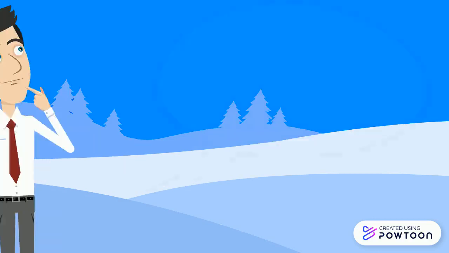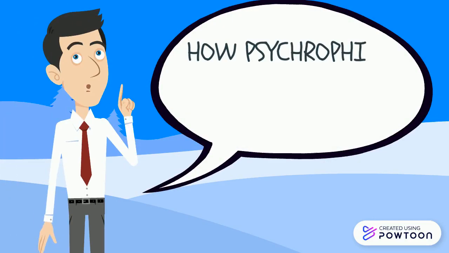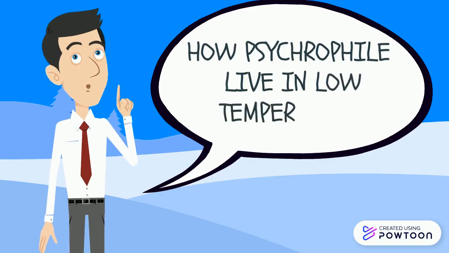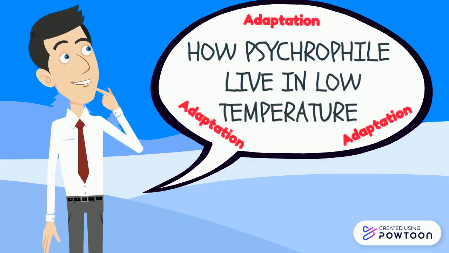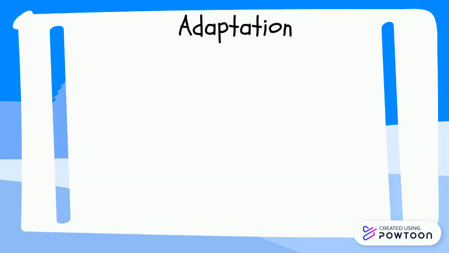So, in your opinion, how do psychrophiles live in low temperature? And what kind of adaptation do psychrophiles use to thrive in this type of environment? So let's dive into the general adaptations that psychrophiles utilize to live in this environment. The first adaptation used by psychrophiles is antifreeze protein.